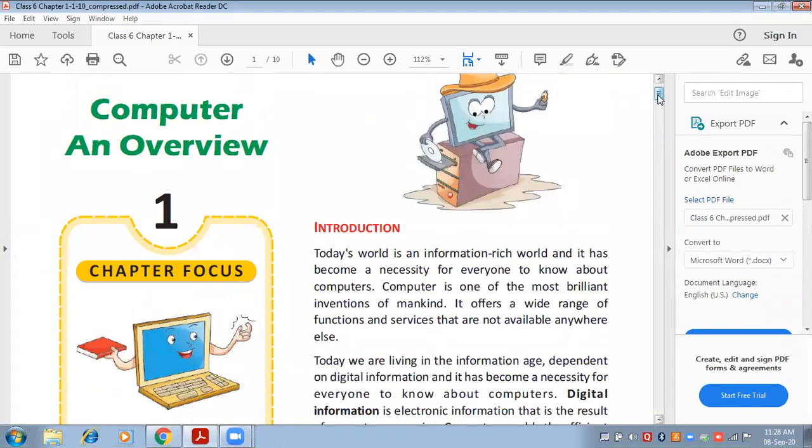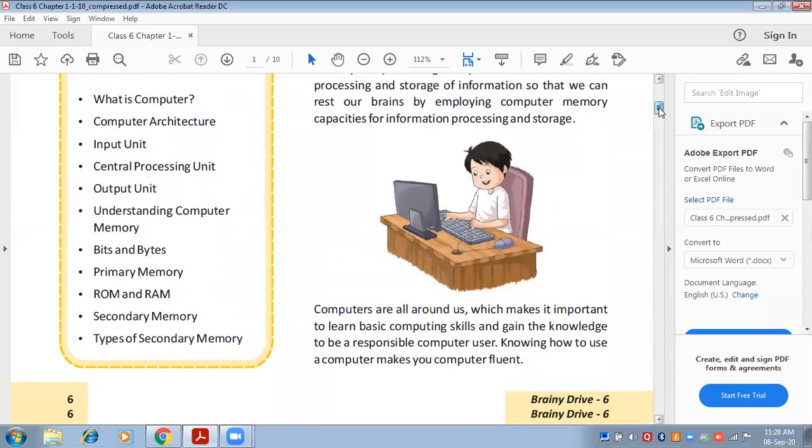So we are just revising this chapter today. We are revising this chapter today, Computer and Overview, which was explained by Richa ma'am earlier. As you know, in today's scenario, we are totally dependent upon computers.